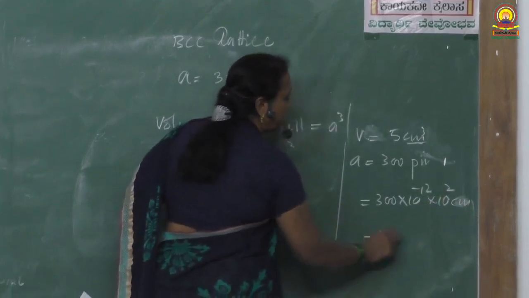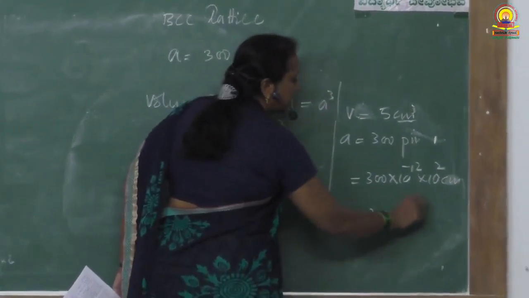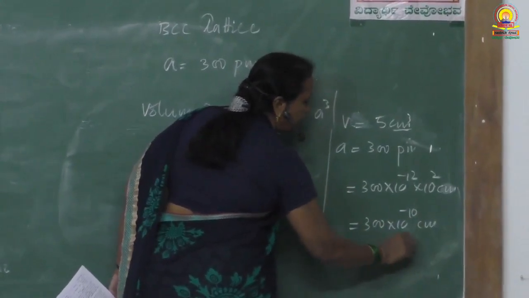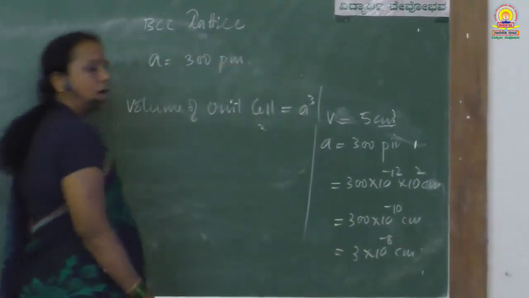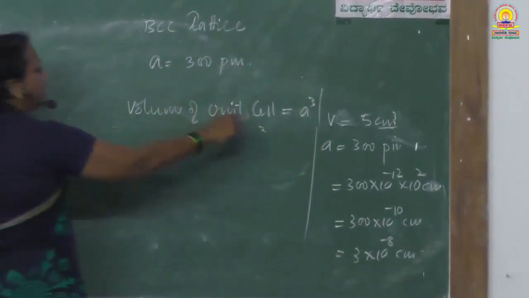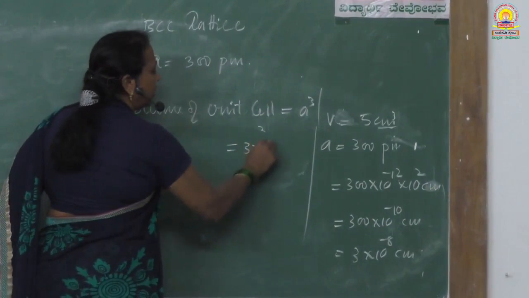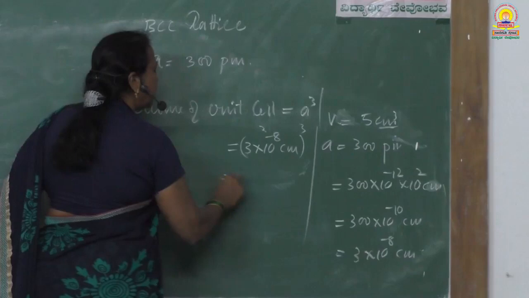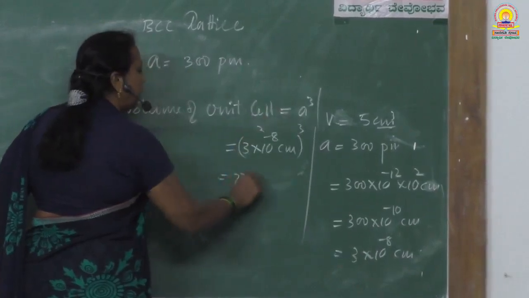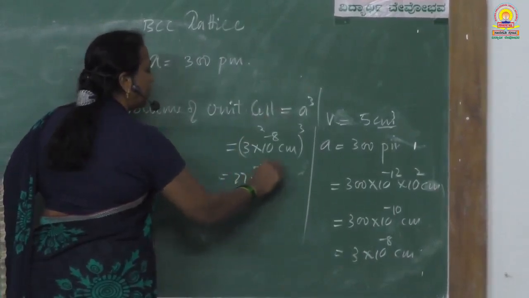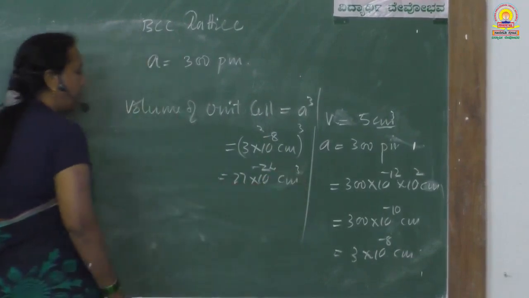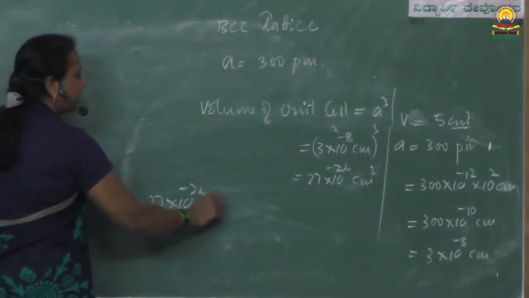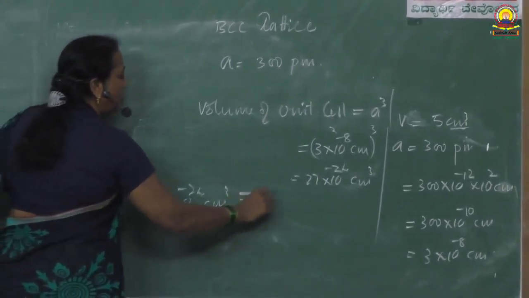So 300 into 10 raised to minus 10 centimeter, or 3 into 10 raised to minus 8 centimeter. A cube is 3 into 10 raised to minus 8 centimeter whole cube, that is 27 into 10 raised to minus 24 cubic centimeter, which makes 1 unit cell.